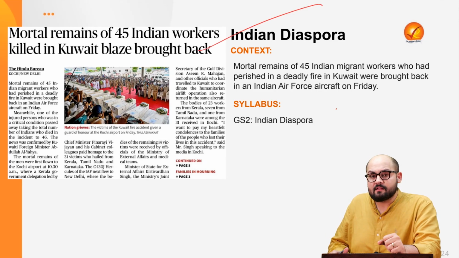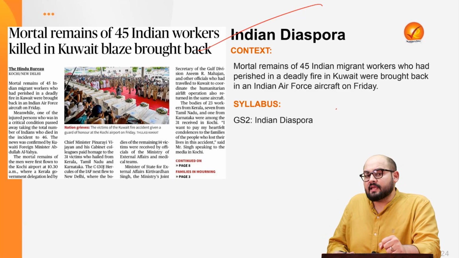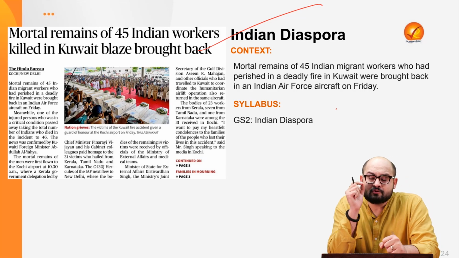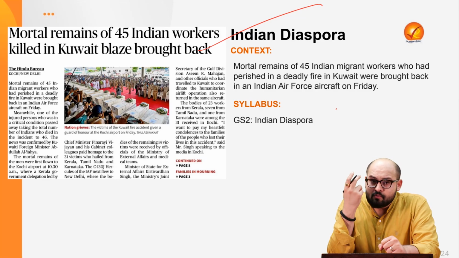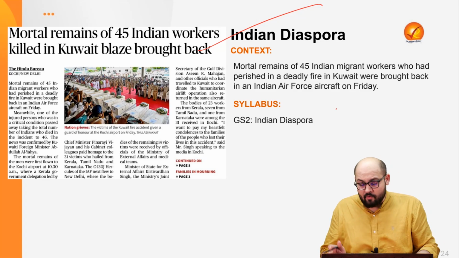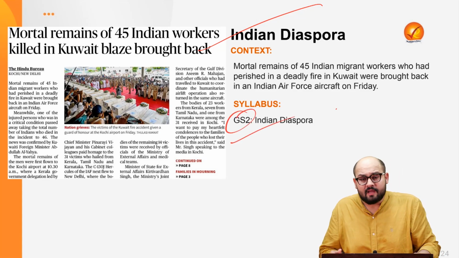So what we recently witnessed was the tragic fire incident in Kuwait, which claimed the lives of many people, and most of them were Indians. Now, this points towards the sorry state of affairs when it comes to the living conditions of these migrants. So what we'll study is the importance of the Indian diaspora, the issues associated with them, and what can be the way forward. This forms a part of GS2 Indian diaspora.